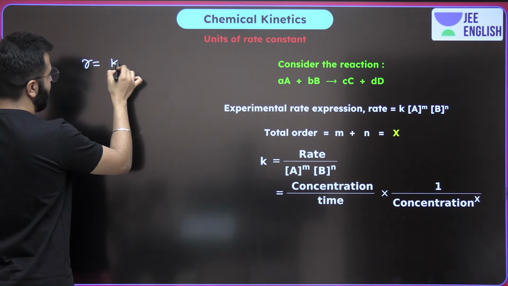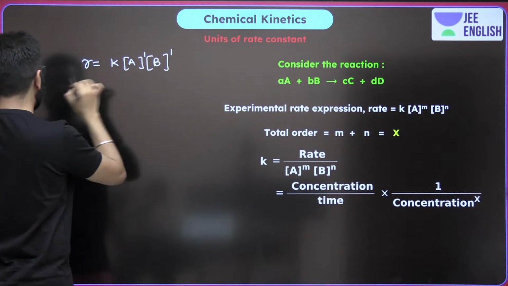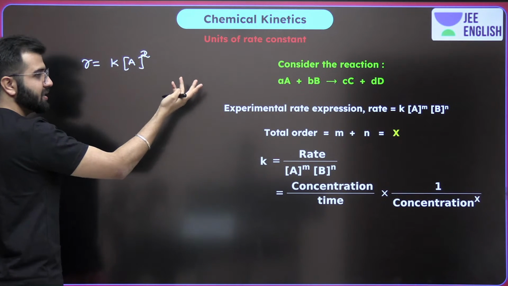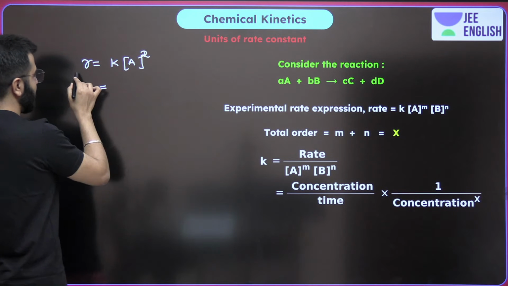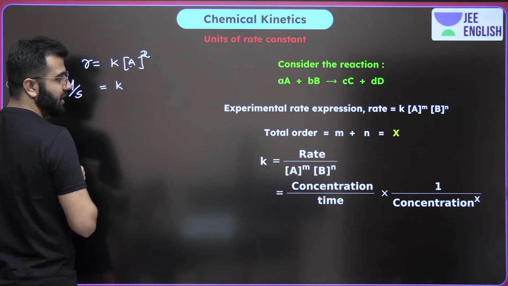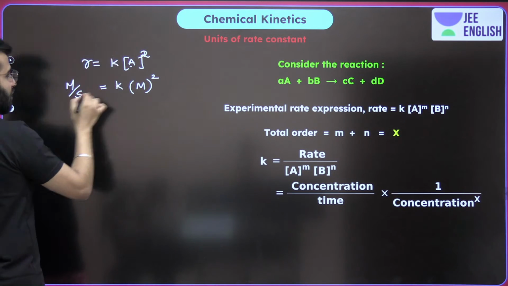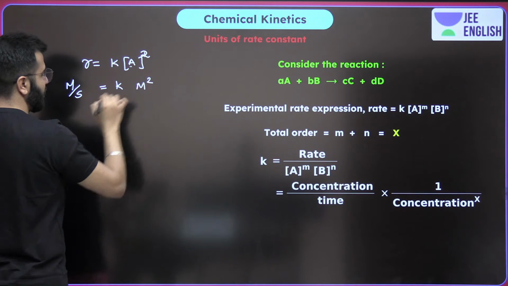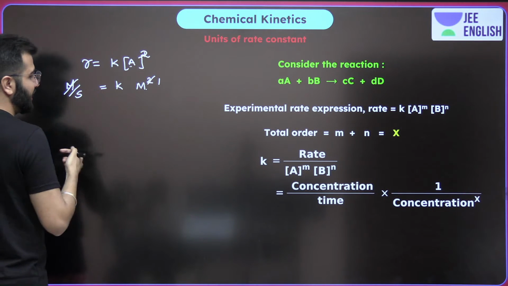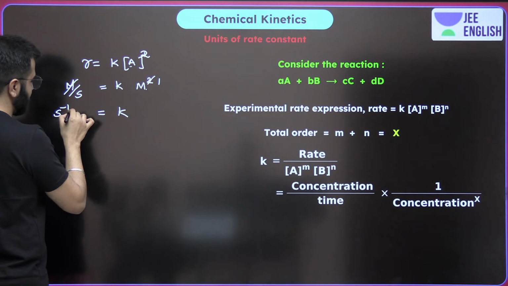Rate is equal to K, concentration of A raised to power 1, concentration of B raised to power 1, or it can also be written as concentration of A raised to power 2. In both the cases, the order of the reaction is the same. The rate has a unit molarity per second, the rate constant, and over here molarity square, right? So now guys, pay attention. I can write this as molarity square over here. We have one molarity. Let's cancel. Let's take M on the LHS. So the rate constant will have a unit second inverse, molarity inverse.